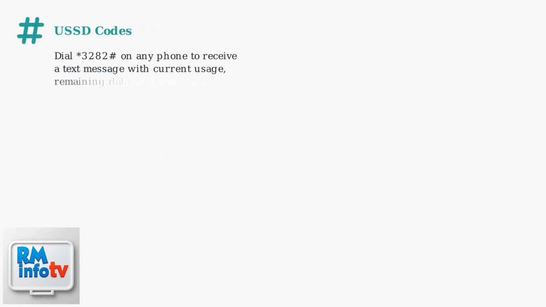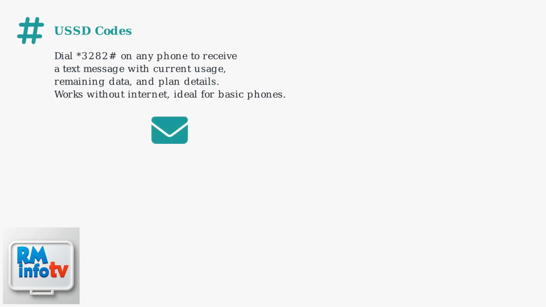Alternatively, use USSD codes by dialing 3282#, on any phone to receive a text message with your current usage, remaining data, and plan details. This works without internet and is ideal for basic phones.